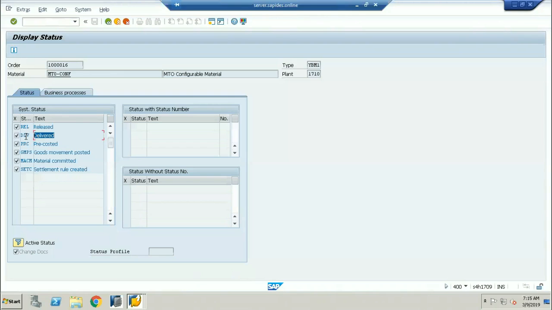Very, very important. Why? Because delivered is nothing but your production order has been completely and successfully completed, and the goods are delivered against the production order to the sales. That is going to be called the cost of goods sold account, changing the finished goods inventory account. Before you keep the status as delivered in your production order, the production order is still open. It may be 3 months or 4 months or 5 months. You have to do the standard cost estimation based on the price of the material as on date.